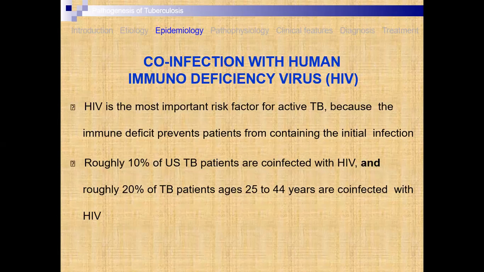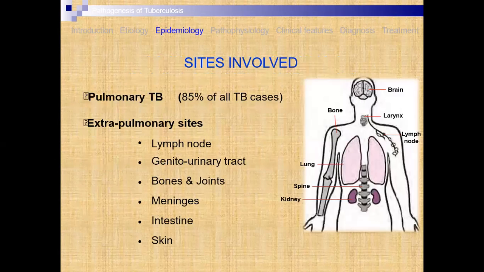Roughly about 10% of United States TB patients are co-infected with HIV, and roughly 20% of TB patients aged about 25 to 44 years are co-infected with HIV. Means 20% of TB is found at the age of 25 to 44 years, and roughly about 10% of patients suffer from tuberculosis. Now these are the sites where TB is mostly found.